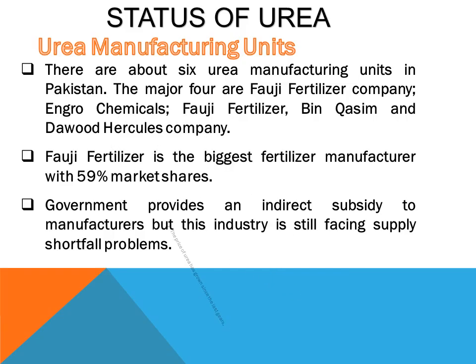As far as shares are concerned, Fauji Fertilizer is one of the biggest fertilizer manufacturing companies with 59% of market share. And obviously, whenever our industries are in danger, the government always gives direct or indirect subsidies to encourage the industries at a high level and to overcome shortfall problems.